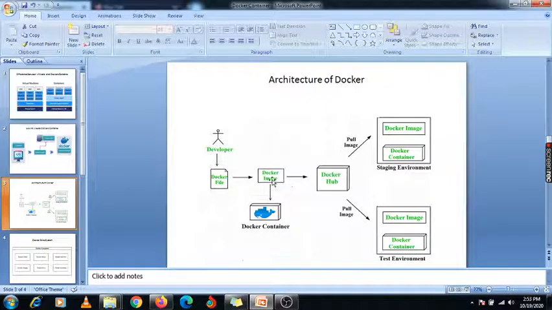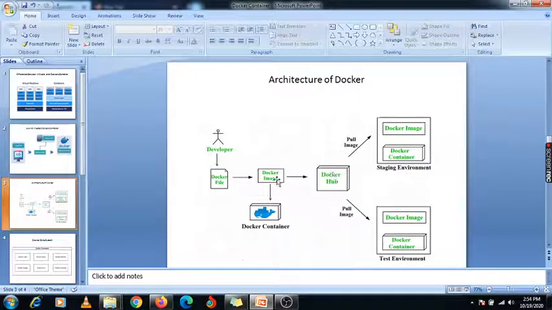In our organization, if you are using this Docker hub, mostly we are using the private Docker hub, and one is the public. Whatever images are available, they will be reflected publicly. So this Docker image we will push to this Docker hub.